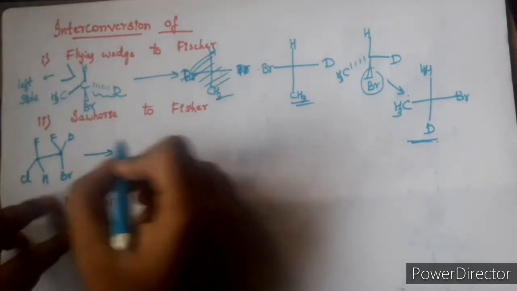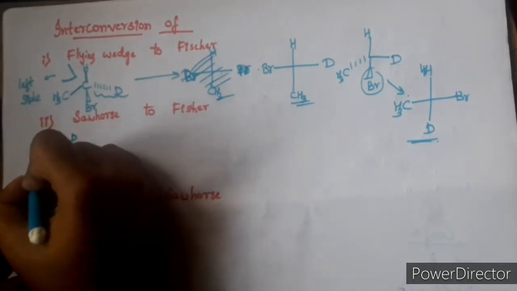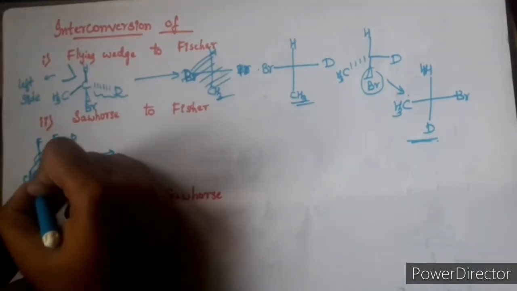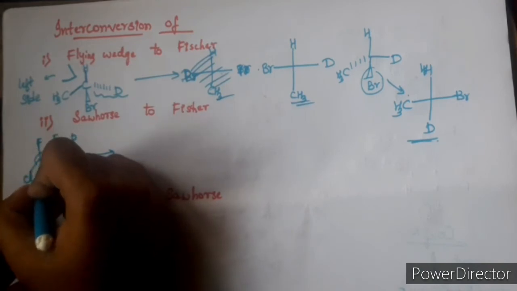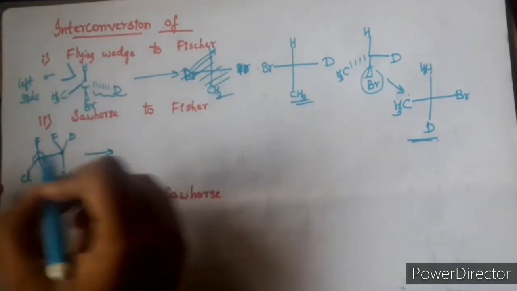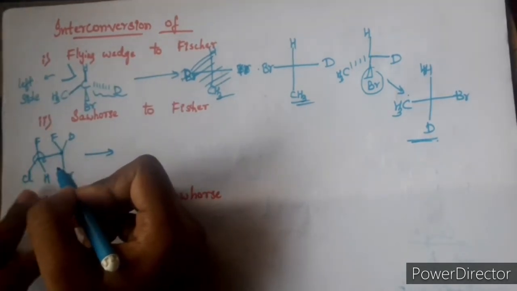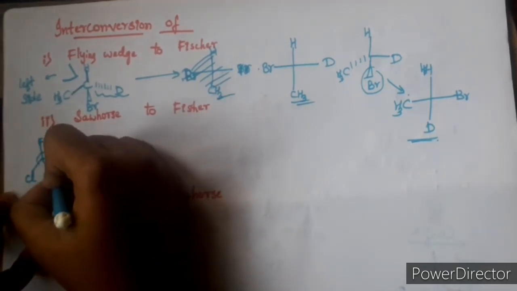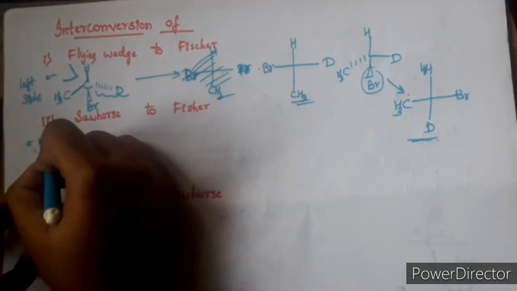So the first step is to rotate this carbon atom. I will rotate it such that I get the V shape with these two groups above and this line below. On rotation, I extend this line over here and extend this line over here.